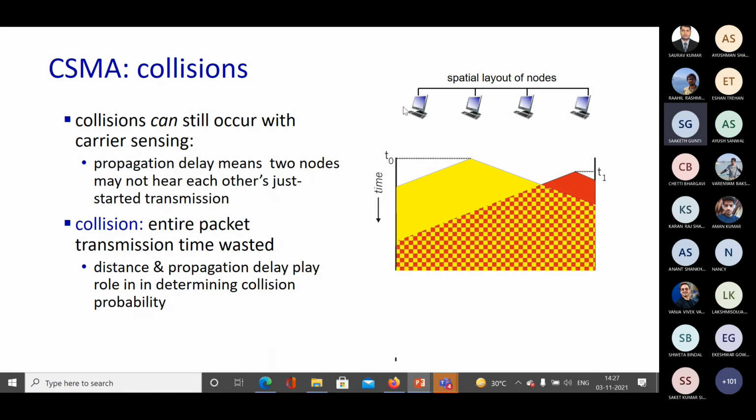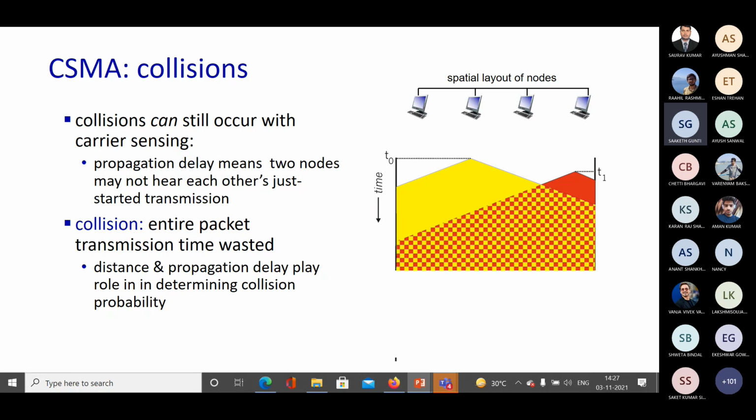According to CSMA, a node will transmit its data, but before that, it will sense whether the channel is free or not. If the channel is free, it will transmit. If the channel is not free, it will not transmit. It will defer for that particular time.